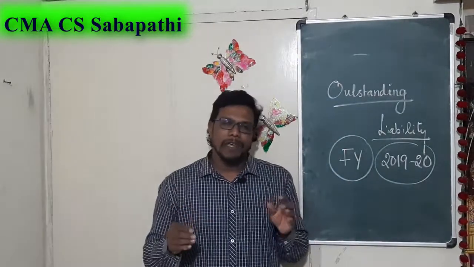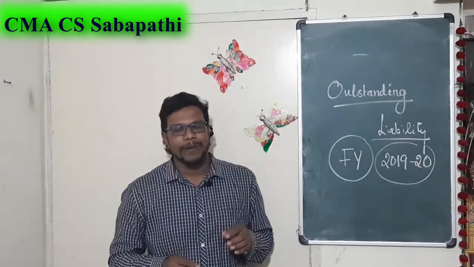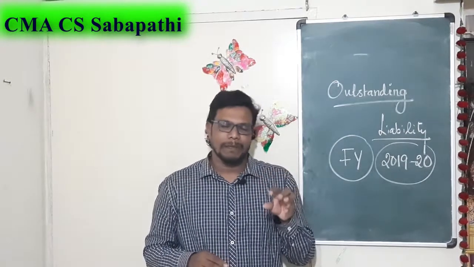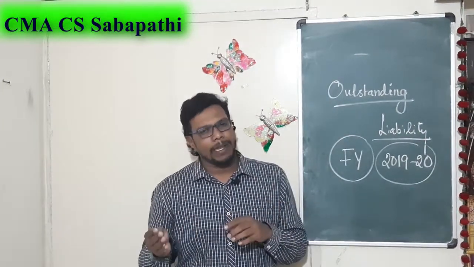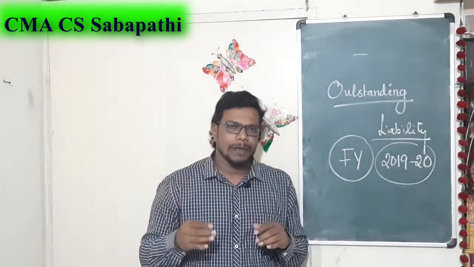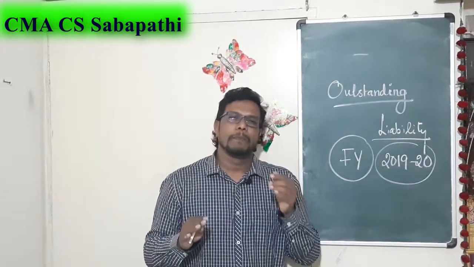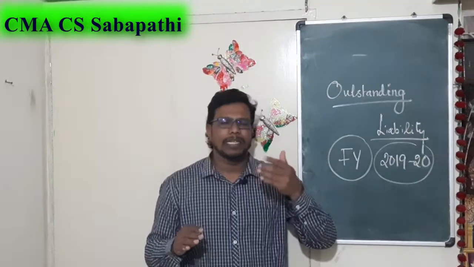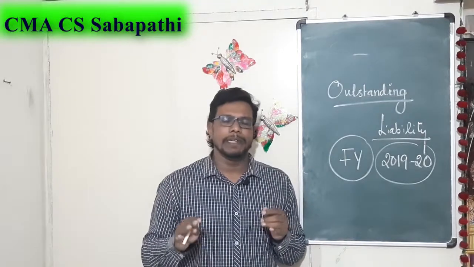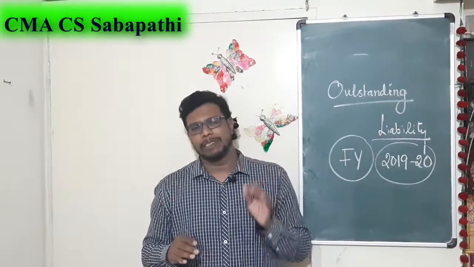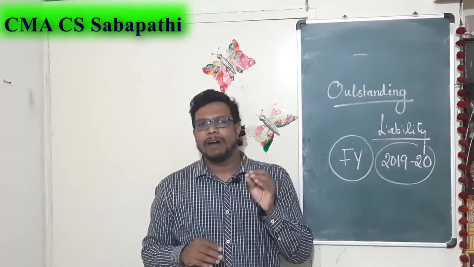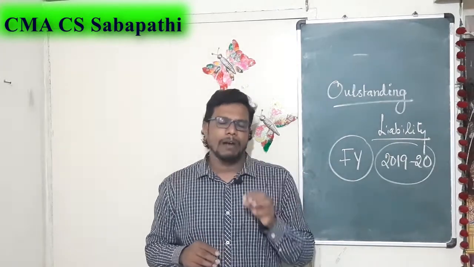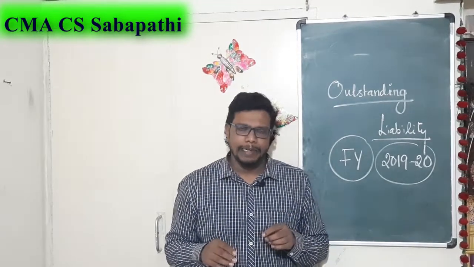Now we come to the second part of this video. What do you mean by provision? We can create a provision for writing off an asset also, right? But that is different, like provision for depreciation. Just leave that. Now we are talking about expenses. When do we call it a provision?